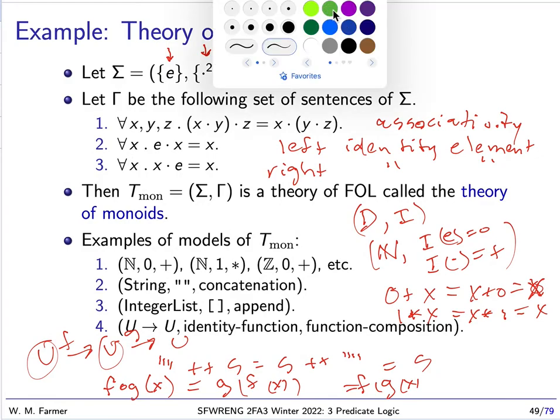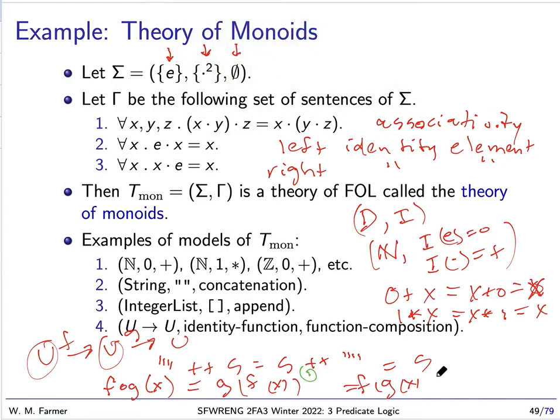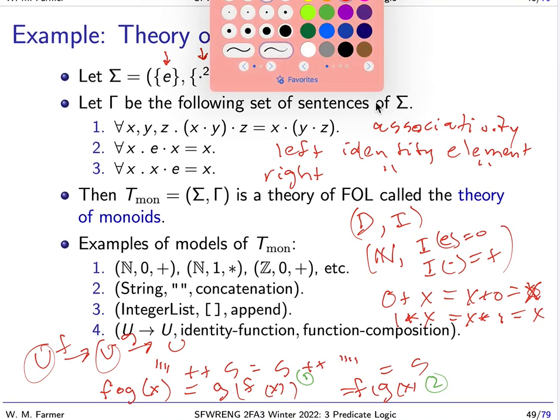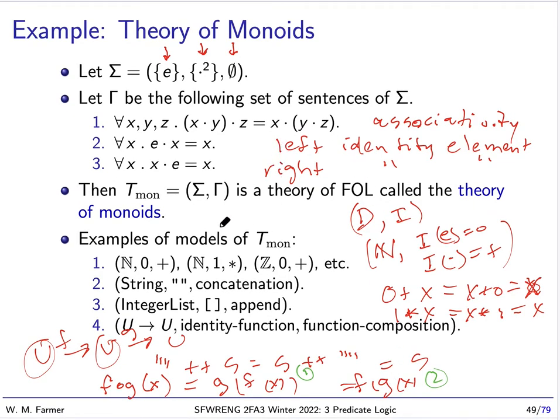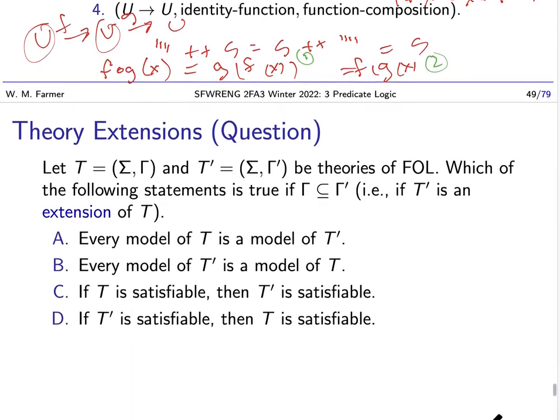So really, there's two ways. There's 1 and 2. But anyway, either way you define composition, the result is that composition is associative, and the identity function, the function that always maps a value to itself, is the identity element for this monoid. Okay, so we can see that a monoid is a simple kind of algebraic theory. Its models are first-order algebraic structures, and there's many different kinds. Okay, so I have another question.